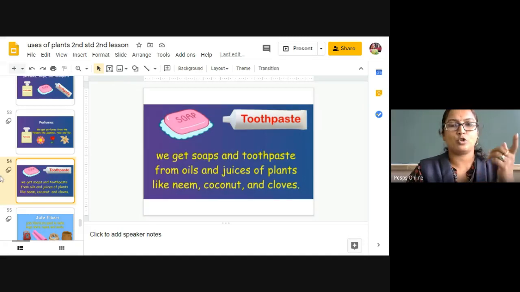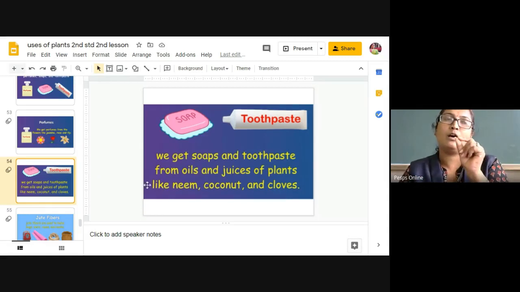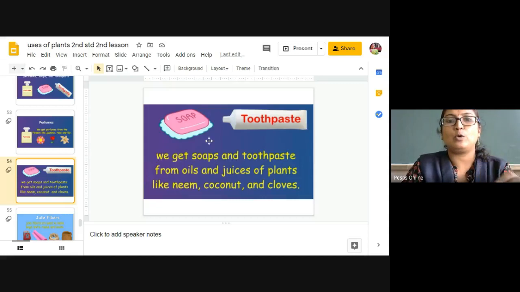So I have shown you the neem plant, right? That plant will be producing the seeds, and from that seed we are going to extract the oil. By using that oil we are going to prepare the soap. And the sandalwood oil also we are going to use for the production of the soap.